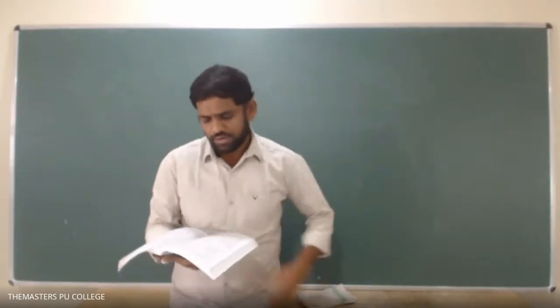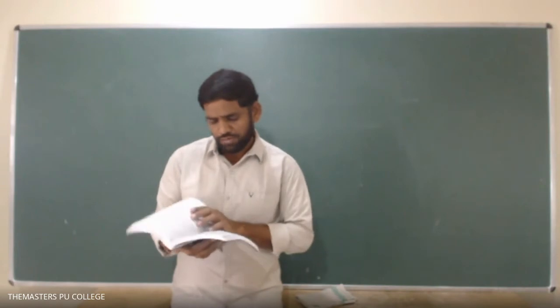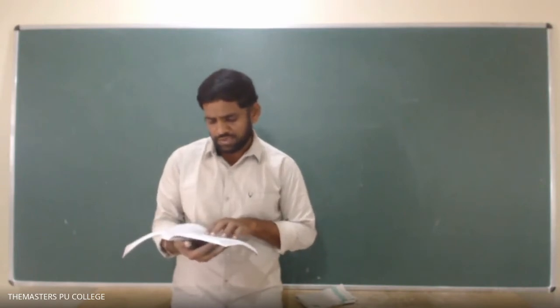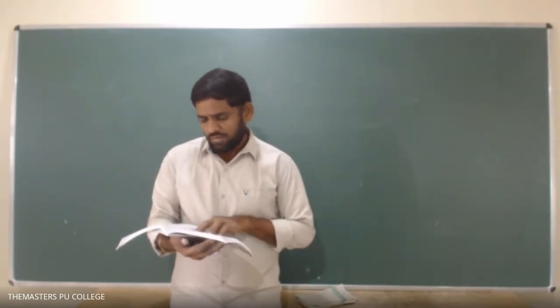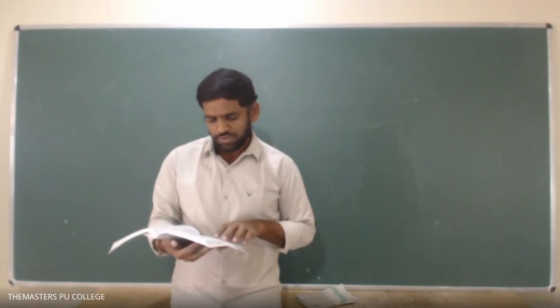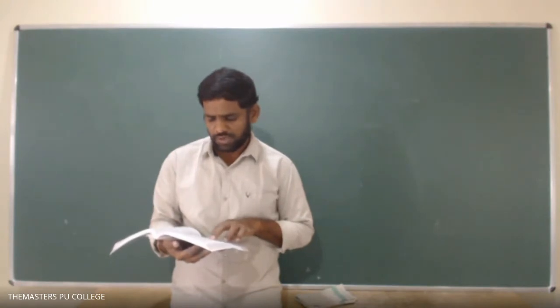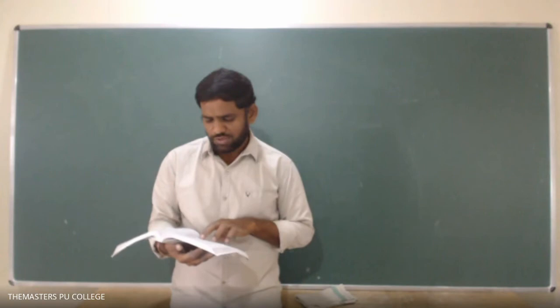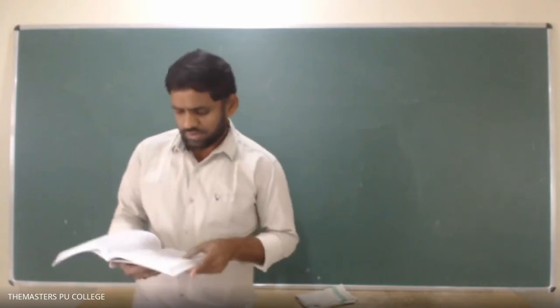So let me read the question then. A man wishes to fit an aluminium ring on a steel rod of 1 centimeter diameter and found it is 0.001 centimeter smaller in diameter. How much should the temperature be raised before it just slips?